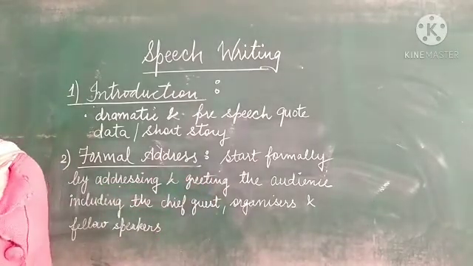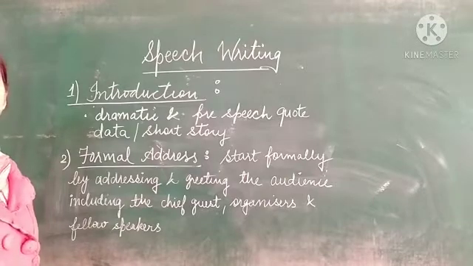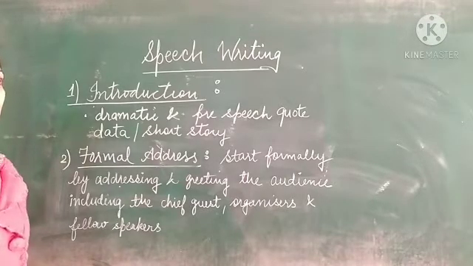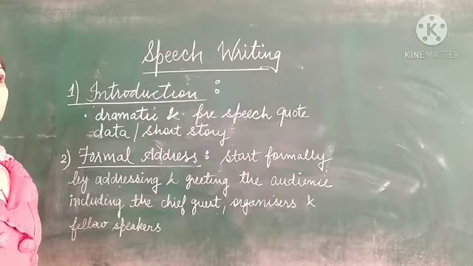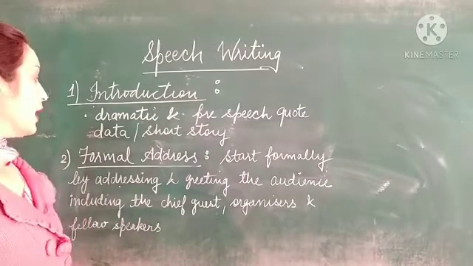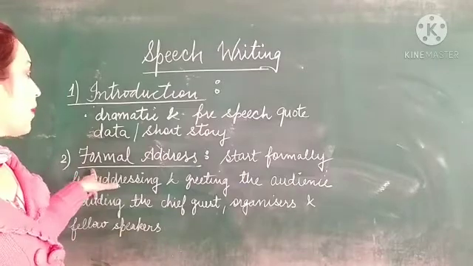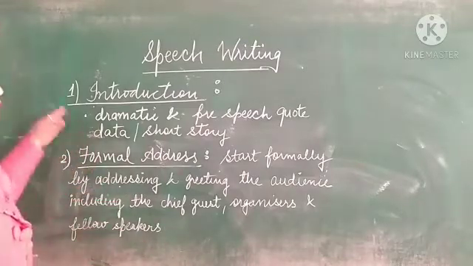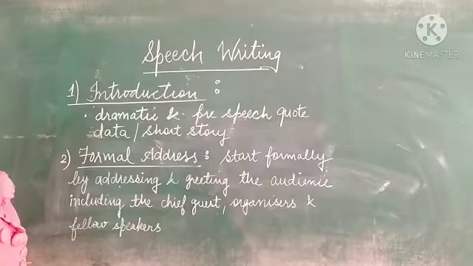Good morning everybody, or a very cheerful and glittery good morning to one and all present here. You can adopt any one way to formally address the audience. So these are the first and second elements of our speech.